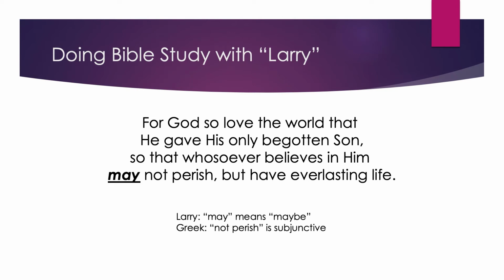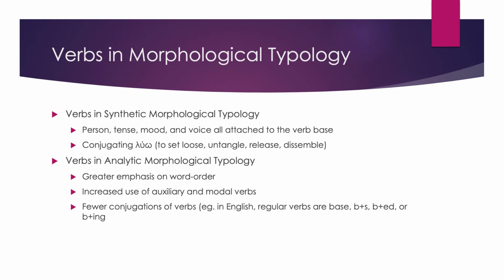I wanted Larry to shut up about this because in Greek, the not perishing is subjunctive. It's a kind of blessing. Some English Bibles translate this "will not perish." The problem is that we don't have a strong subjunctive voice, and so our modal verb "may" messes us up. Analytic languages often have fewer tenses and weaker modes.